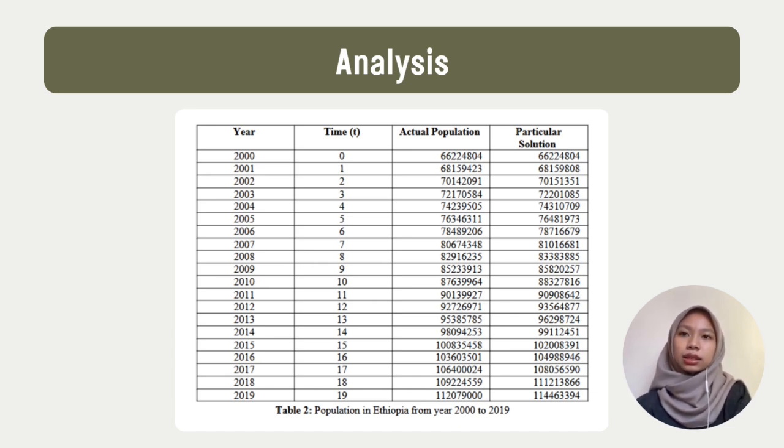Okay, so this is table 2 after we calculated the particular solutions for all years. We examined and found that the calculated and actual numbers of people are slightly different and increase rapidly, and when we compare the estimated numbers to the actual values, we can see that there are variations. As a result, we believe that multiple factors contribute to this divergence, which will be discussed in the next slide.